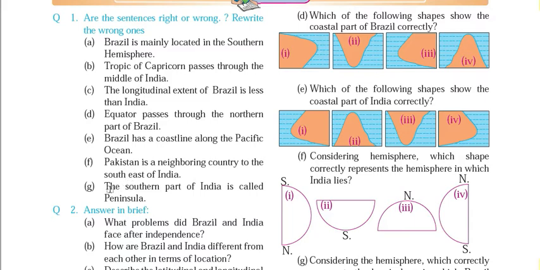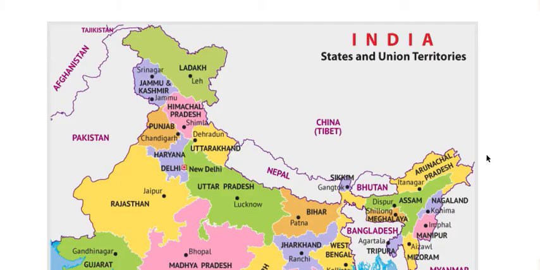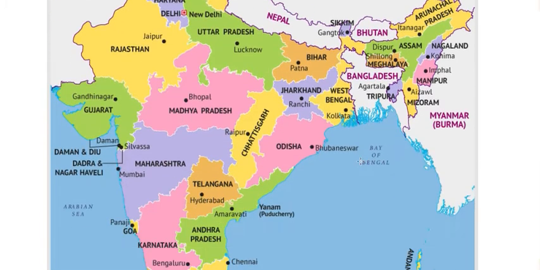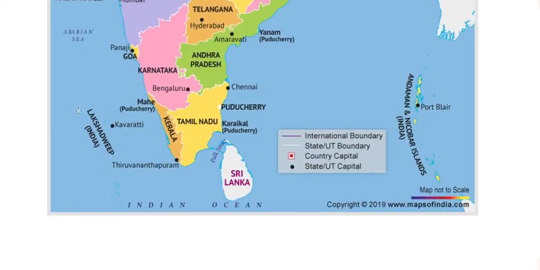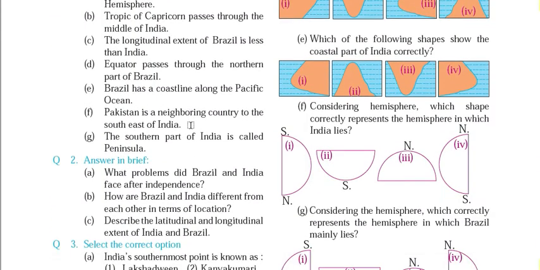The last sentence over here is that the southern part of India is also called a peninsula. So it is right because here you can see this southern part is surrounded by water bodies on three sides. Here it is the Arabian Sea on the west, the Indian Ocean on the south, and the Bay of Bengal on the east. It is a land body which is surrounded by water on three sides. That's why it is known as a peninsula. I hope it is clear to you. Let's move towards the next question.